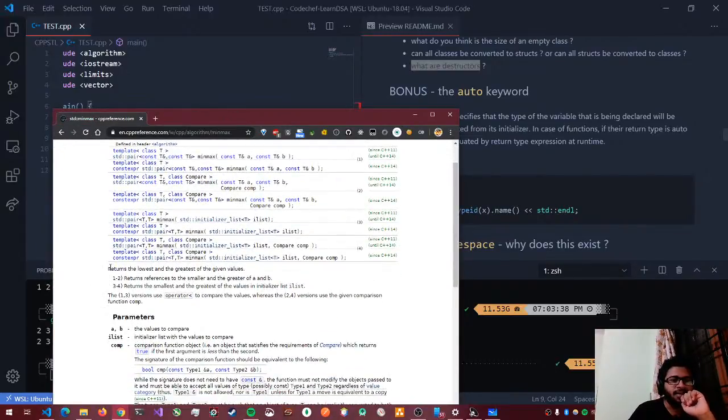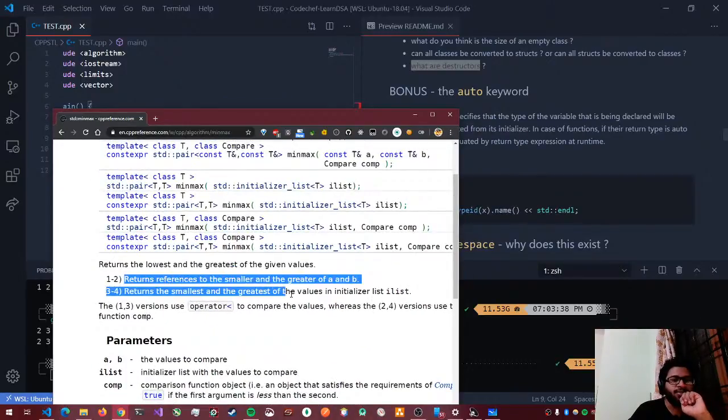Okay, so min max returns the lowest and greatest of the given values. It returns a reference to the smallest and greatest values.